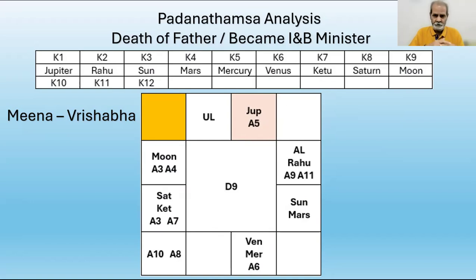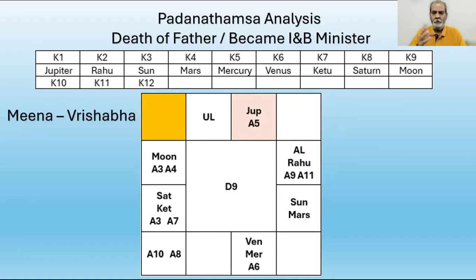There is another inheritance. Suppose one gentleman is working in government. So he passes away while in service. Then his wife or his son, whoever is qualified, is given that appointment in government service on compassionate grounds. This is called compassionate appointment. This is also one kind of professional inheritance. Here, I want to show that the combination is, I'm telling you the combination, if you want, you can note down.